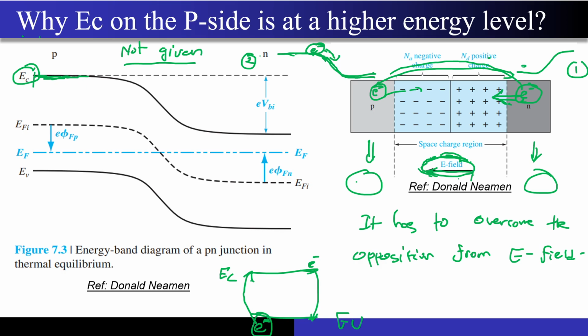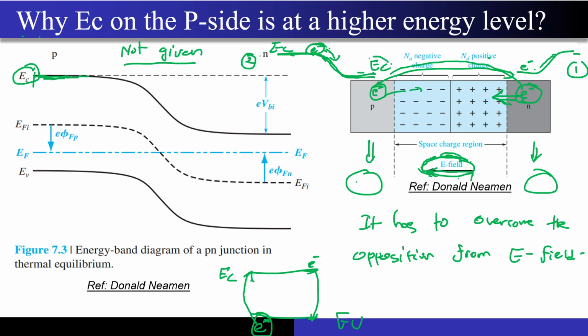But if I place an electron over here, now it is facing an upward slope. It has to do a lot of work to move from left to right. And what did we confirm? The electron should not face any opposition while moving from left to right. Correct, so the electron is not facing any opposition while moving from left to right. So that's why the EC on the left side should be higher than the EC on the right side.